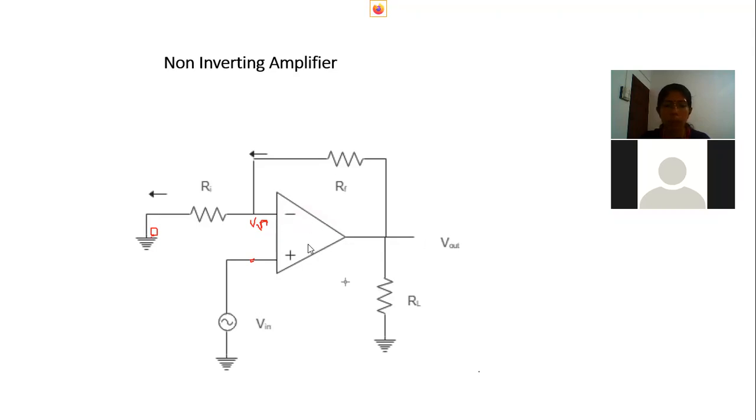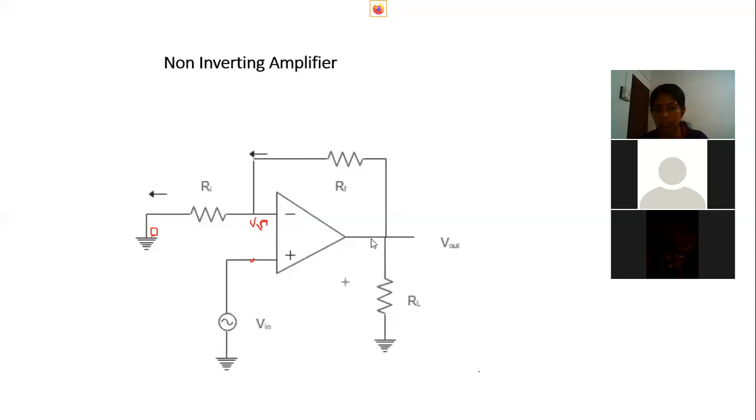So we know the properties of the op-amp, which has high input impedance at these two points, that means the input terminals, and at the output terminal the resistance will be very low. So the current coming from the input signal will flow to the amplifier circuit, and it provides an output signal.